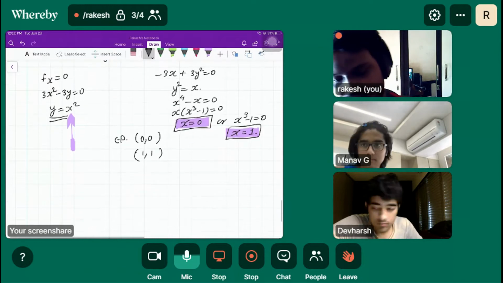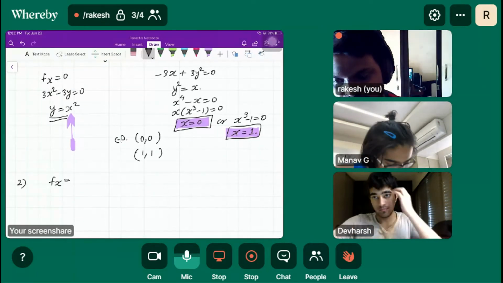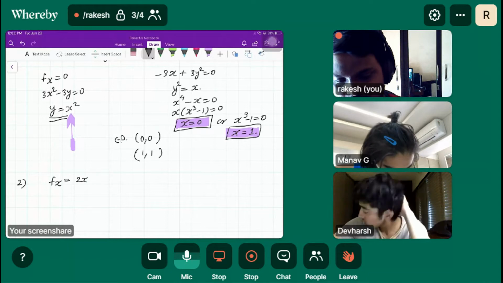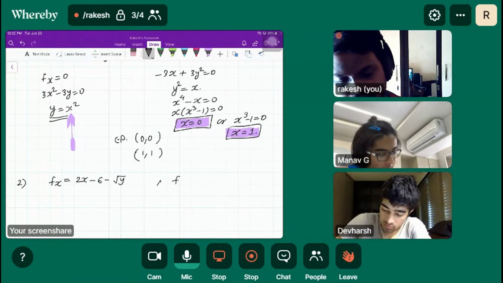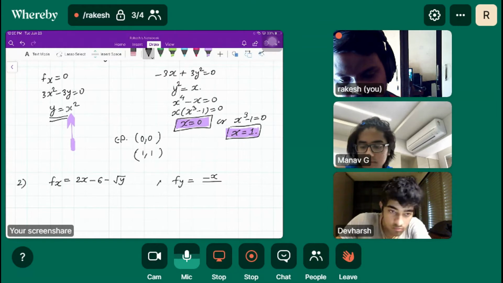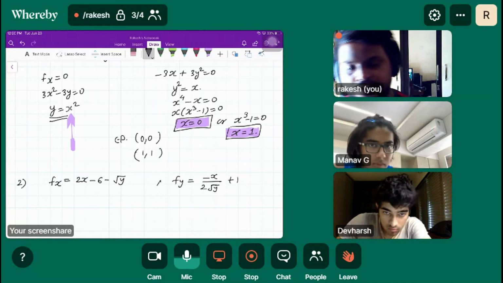So I'm giving you a different system here. Let's say fx is equal to 2x minus 6 minus root y, and fy is equal to minus x upon 2 root y plus 1. Just find out the critical points.